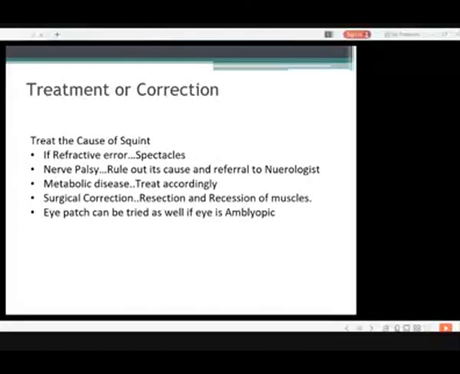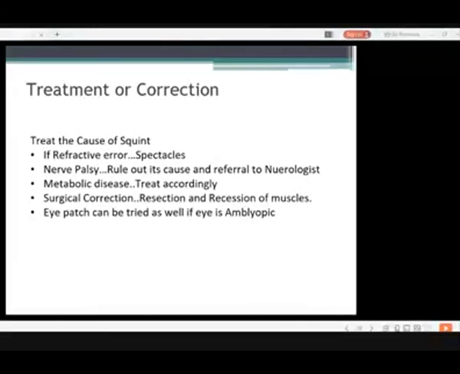What is the surgical correction? The surgical correction is a resection and recession of the muscle. Resection is basically a strengthening procedure, and recession is a weakening procedure.